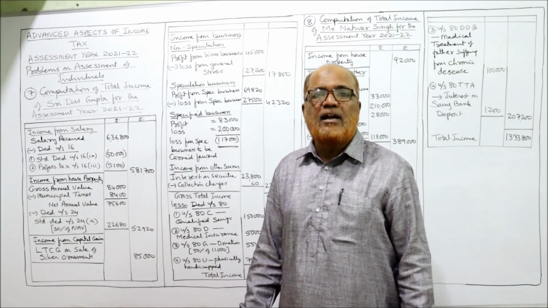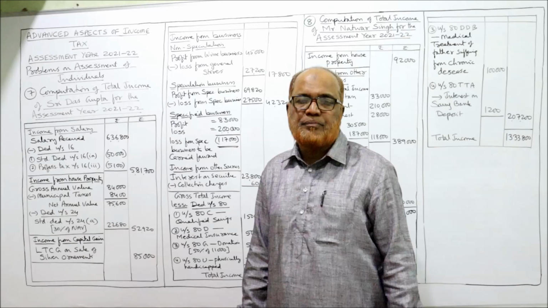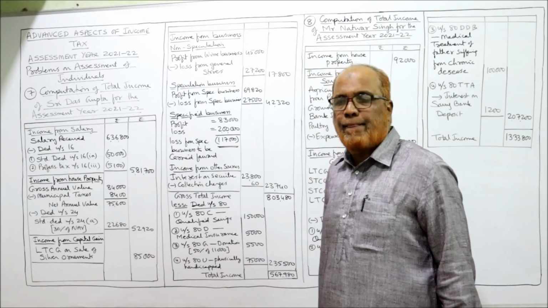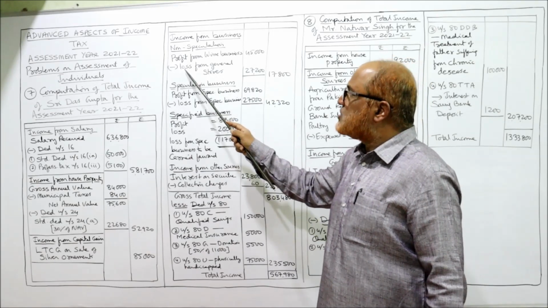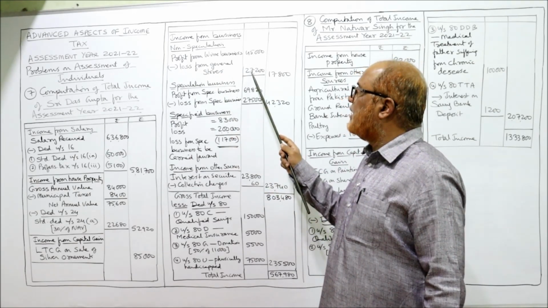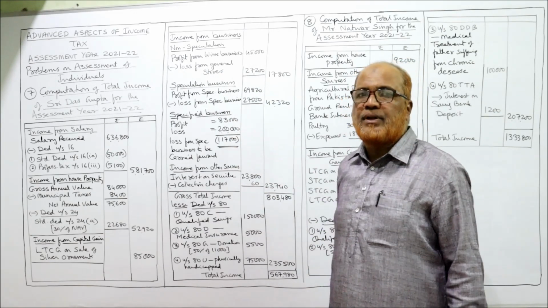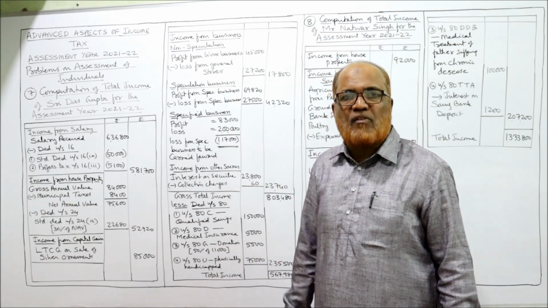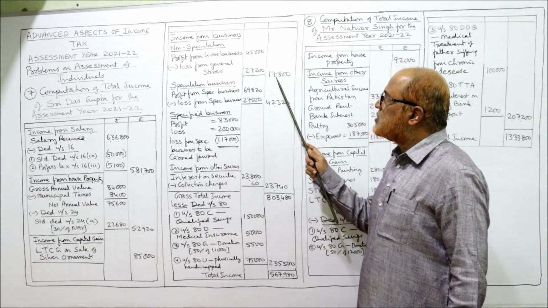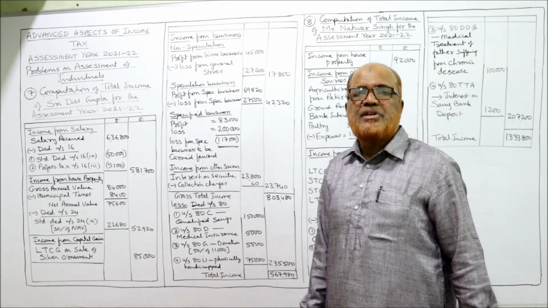So first we'll make intra-head set off, within the same head. Here profit from wine business 45,000 minus loss from general store business 27,200. So this can be deducted. General store loss set off against wine business profit gives 17,800,